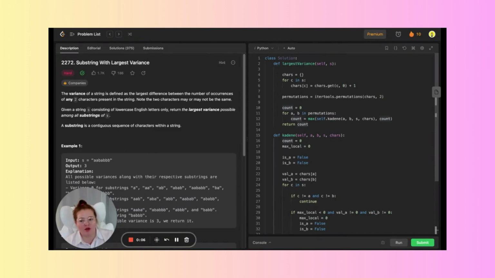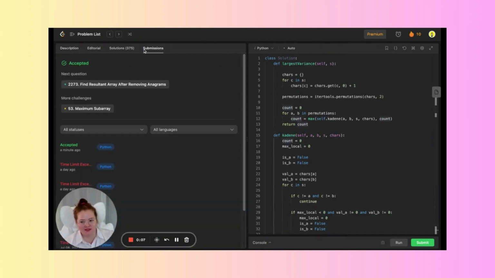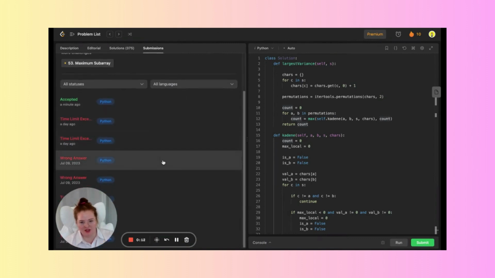I struggled to do this question for day 9. I was doing it, you can't see because my big old head's in the way, but essentially it was saying time limit exceeded, which means I was running something that was basically running the system out of memory, so I had to optimize it, and then I tried optimizing it, it didn't work.